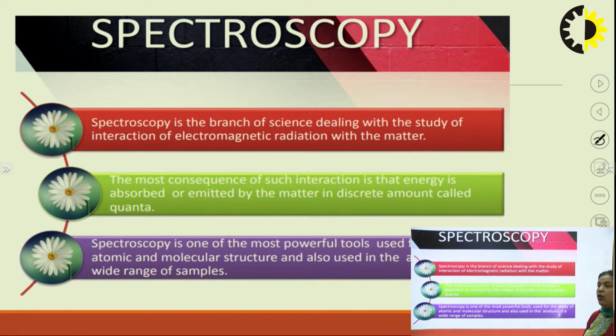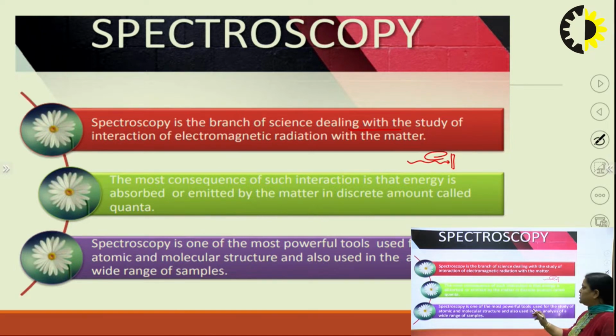So, first, what is spectroscopy? Spectroscopy is a branch of science which deals with the study of interaction of electromagnetic radiation with matter. That is, if we take matter and interact it with electromagnetic radiation, this interaction comes under spectroscopy. The most common consequence of such interaction is that energy gets either absorbed or emitted in discrete amounts of quanta, that is h nu.